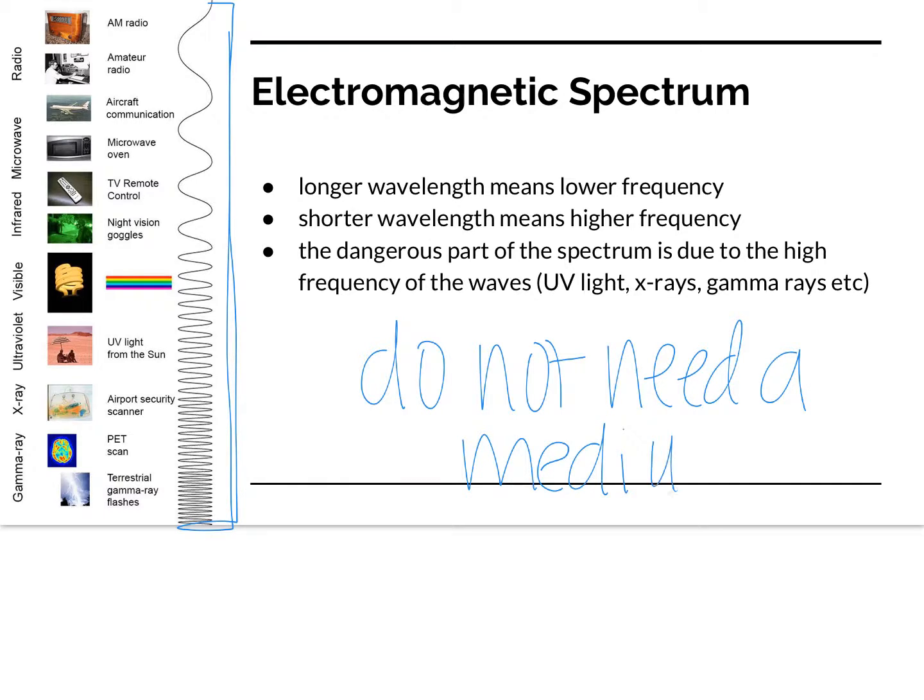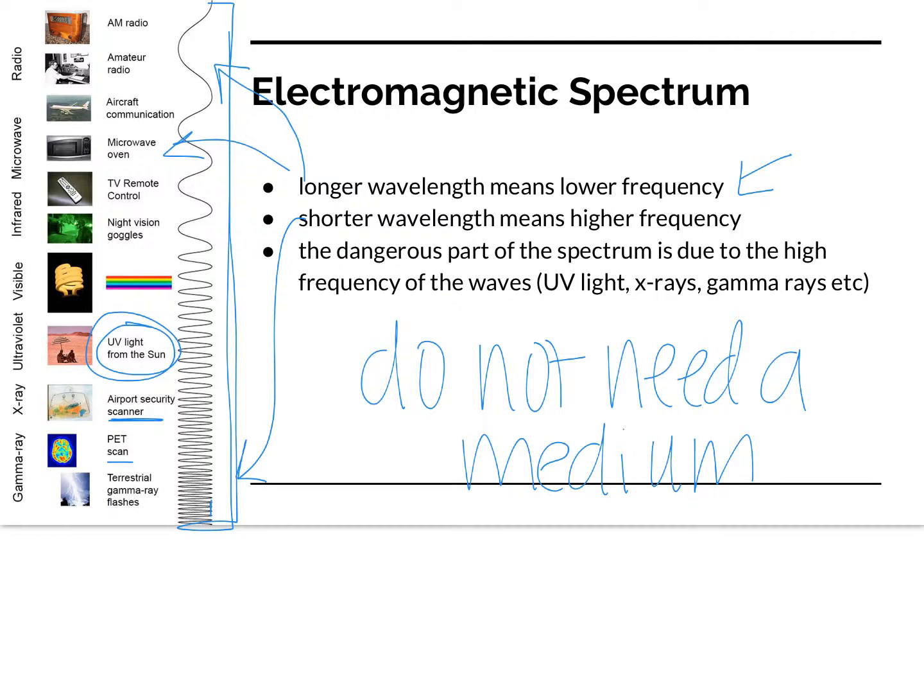All right, so we already mentioned this, that a longer wavelength means a lower frequency. So those would be like radio waves or microwaves. A shorter wavelength means a higher frequency. So really, really short means they come through a lot. So gamma rays, PET scans, the scanners there, and then UV lights right here.